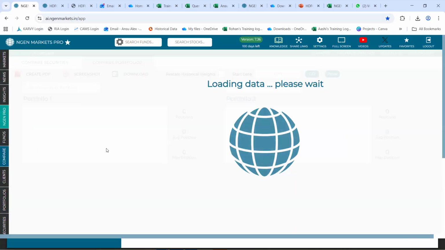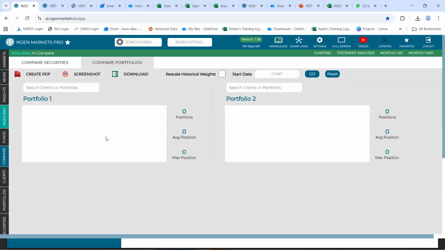We are also coming up with multi portfolio comparison as well. Currently, this allows you to compare two portfolios only side by side. The multi portfolio feature will enable you to compare more than two portfolios next to each other and view their performance statistics. That is under process and will come up shortly onto the system.